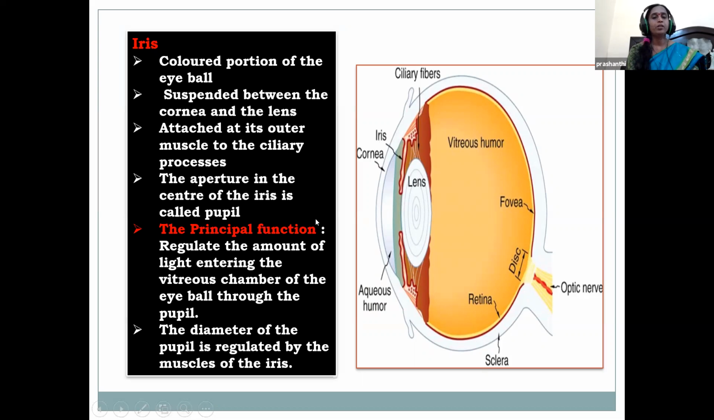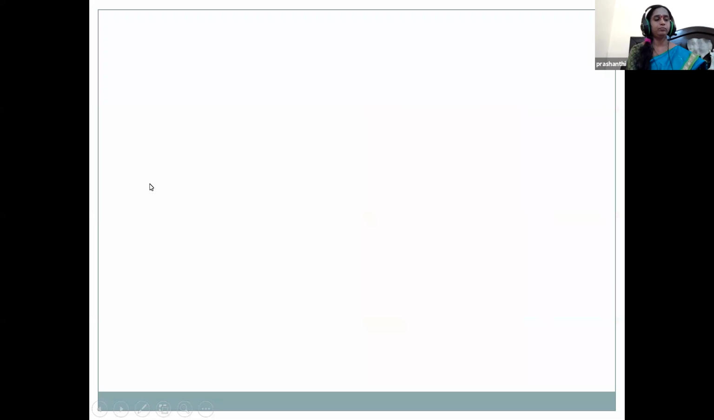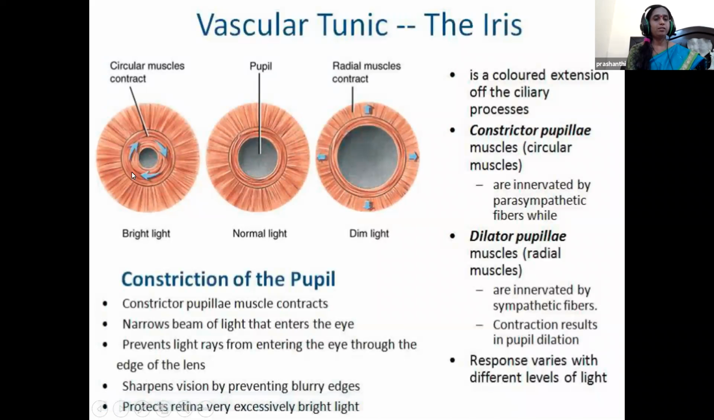So in this way, from the outside, the light enters through the cornea. Slowly, it passes through the lens towards the inner parts. So here, this is the picture of the iris, children, having the circular and the radial muscles, and the central aperture, or the center of the iris, is called the pupil.